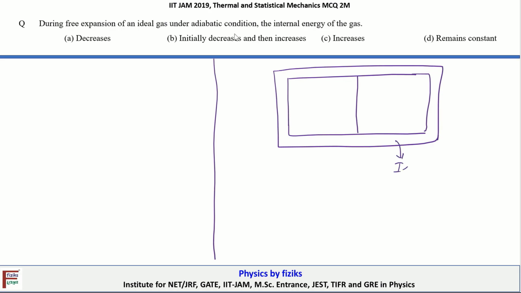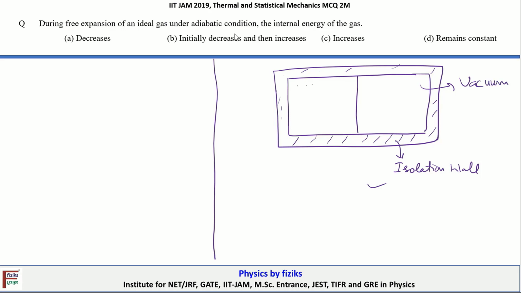We have an isolation wall between the system we are talking about and the surroundings, so this is basically an adiabatic wall. And the next condition for free expansion to be satisfied is that we have to create a vacuum.